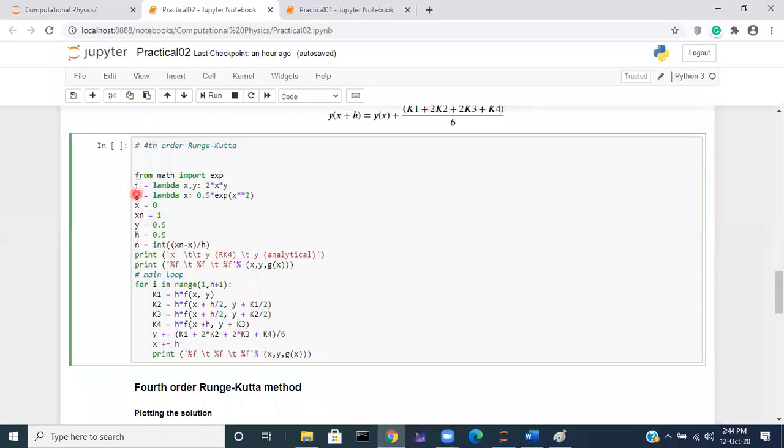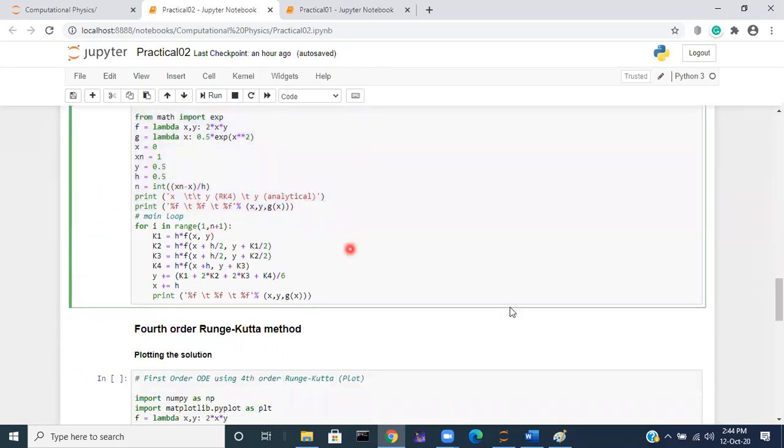Next, let us look at the program. Up to this part, it is the same. Let us look at the initial value of x, final value of x, initial value of y, and the step size is 0.5. The number of intervals, and the print heading header print out. Next, print the initial values of x, y, and z.